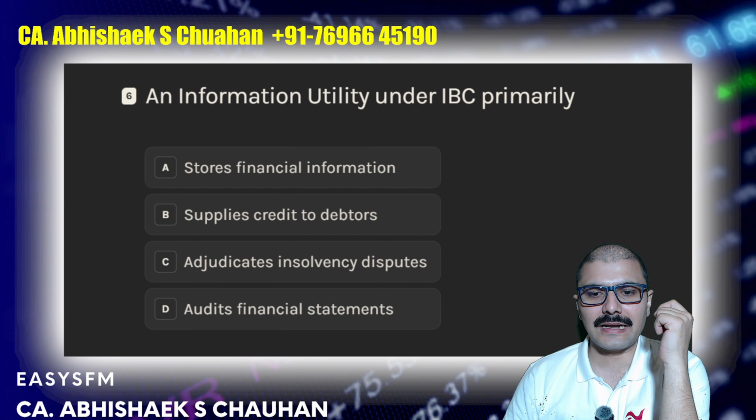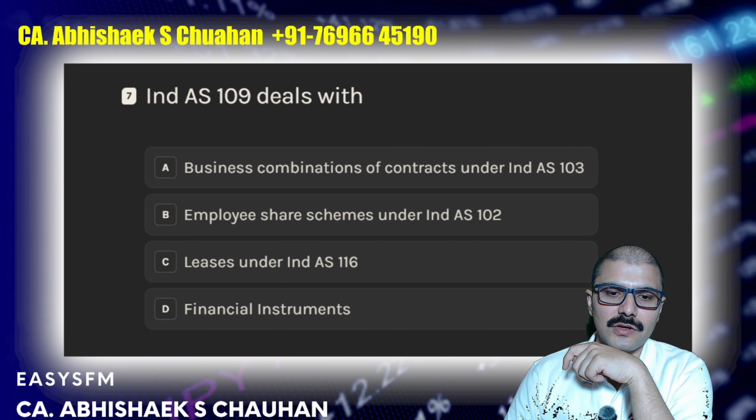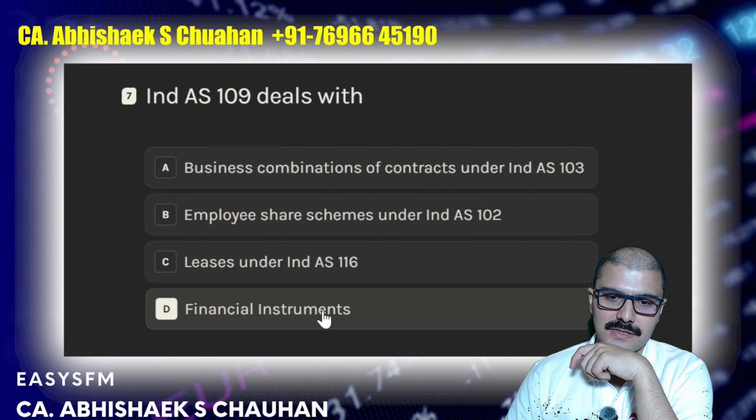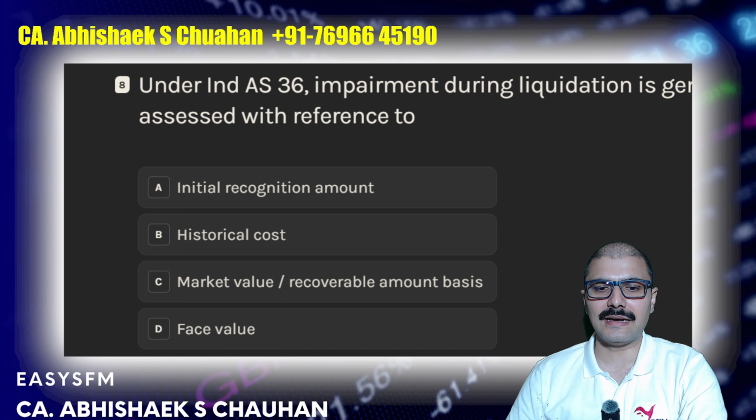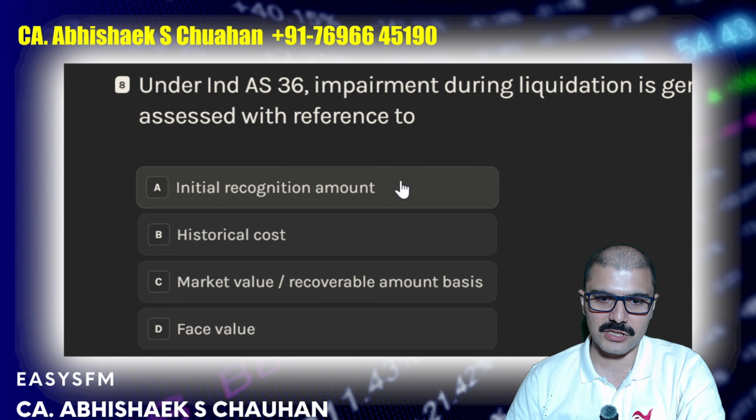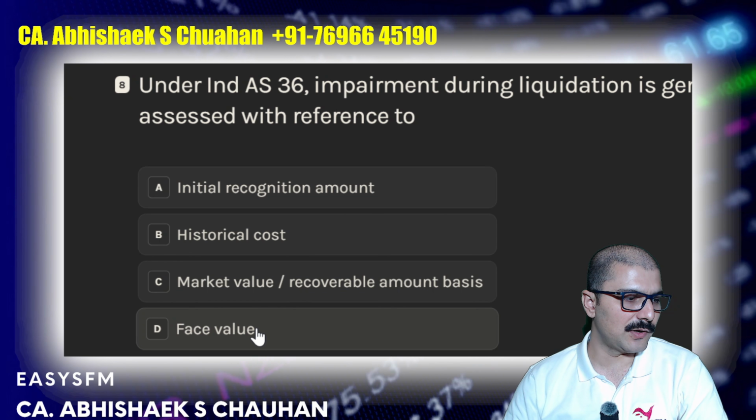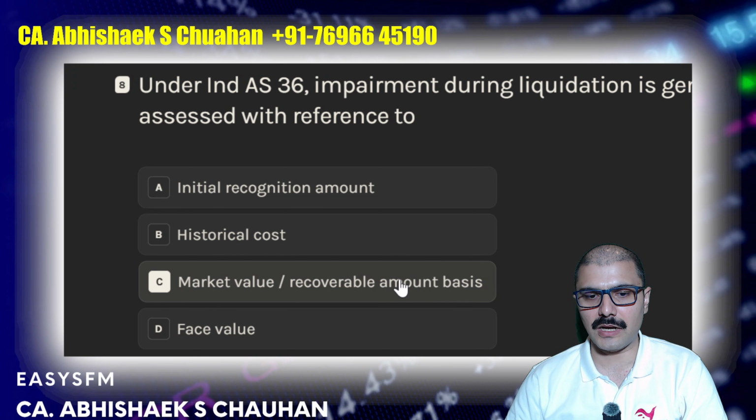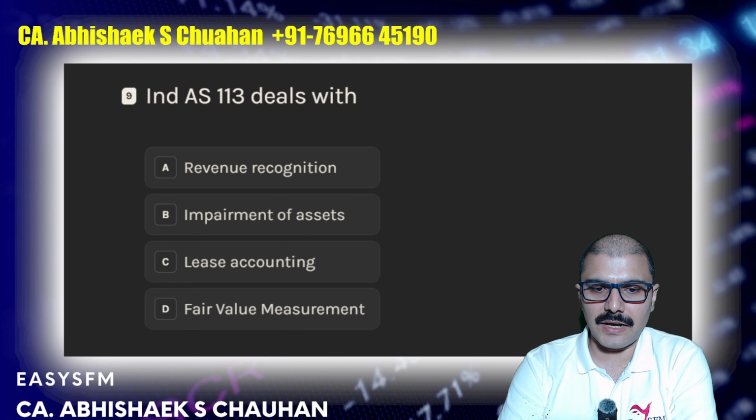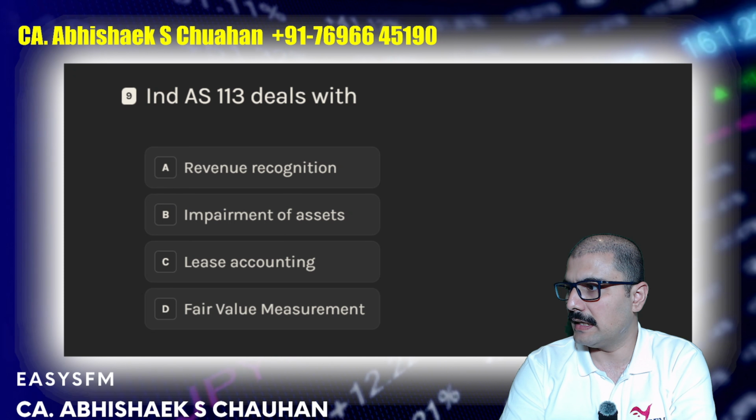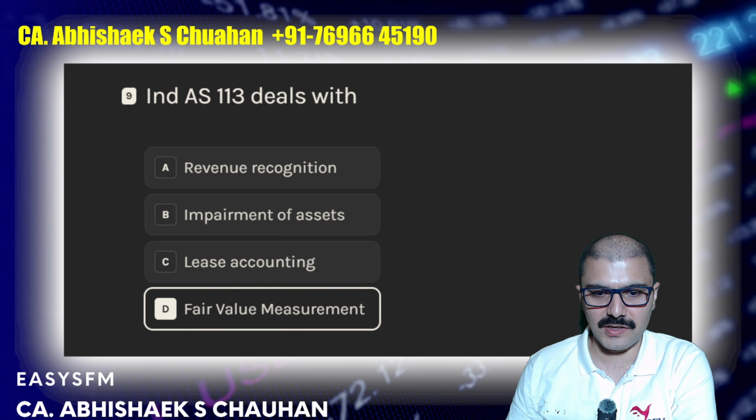And information utility under IBC primarily stores the financial information. Next. Ind AS 109 deals with the financial instruments. Under Ind AS 36, impairment during liquidation is generally assessed with reference to initial recognition amount, historical value, market value, recoverable amount basis, or face value. So it is more of the recoverable amount basis. Ind AS 113 deals with revenue recognition, impairment of asset, lease accounting, or fair value measurement. We all know it deals with the fair value measurements.